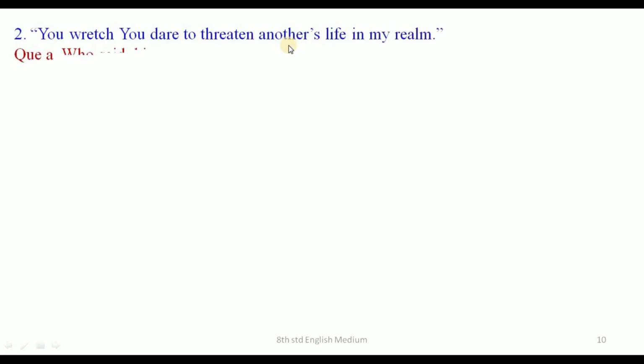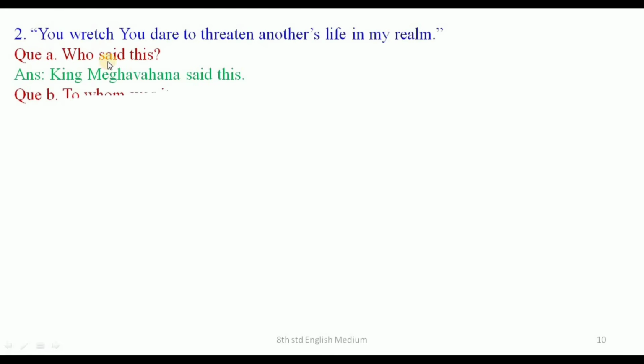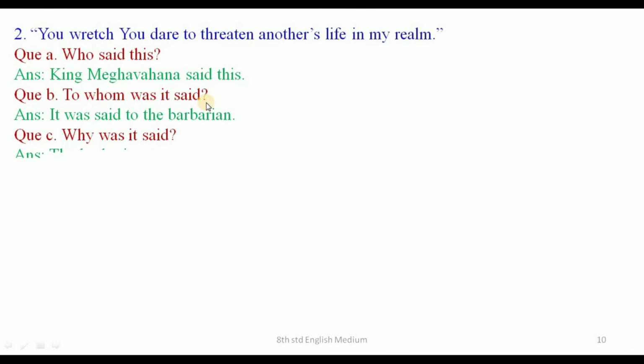Next one. Second one. You wretch, you dare to threaten another's life in my realm. Question A. Who said this? Answer. King Meghavahana said this. Question B. To whom was it said? Answer. It was said to the barbarian. Question C. Why was it said? Answer. The barbarian was about to kill a man in sacrifice.